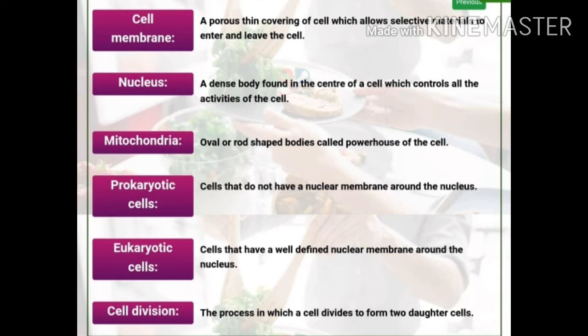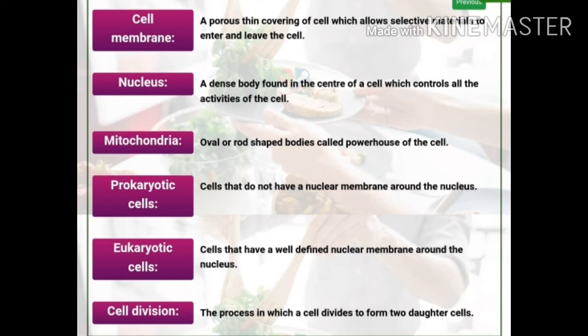Next definition is of mitochondria. Mitochondria are oval or rod shaped bodies or cell organelles found in the cytoplasm of the cell, and these are also called the powerhouse of the cell. Powerhouse, as they release energy for all the activities of the cell.